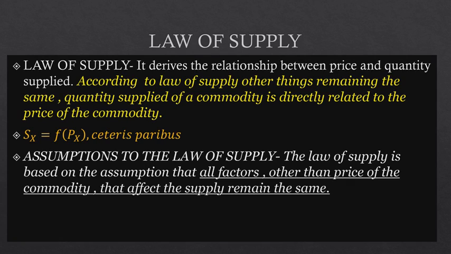Law of supply. Now, what is the law of supply? When we were reading about the law of demand, we know that there is an inverse relationship between the price and the quantity.